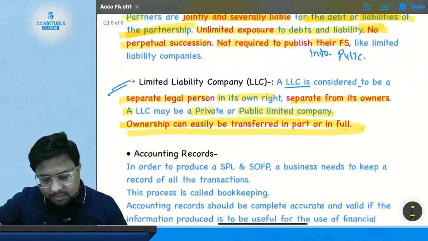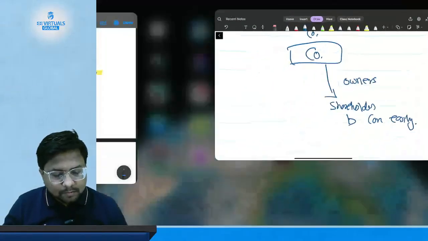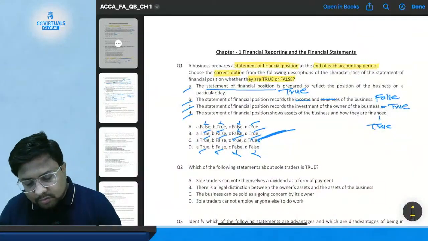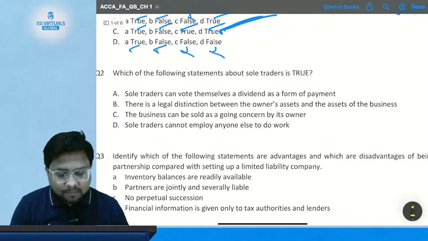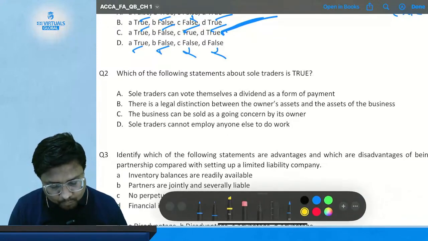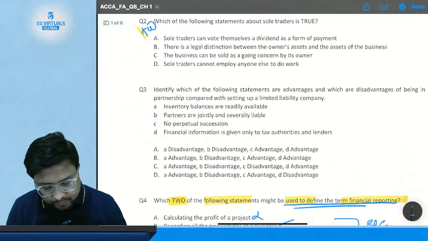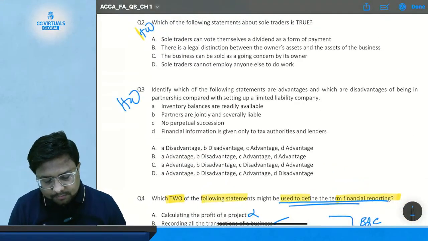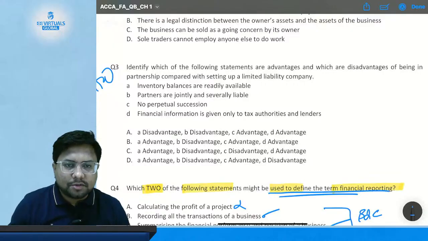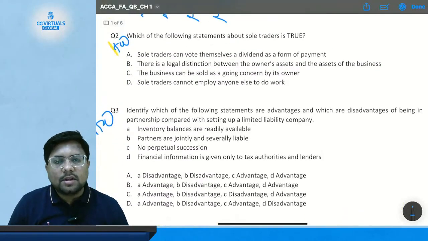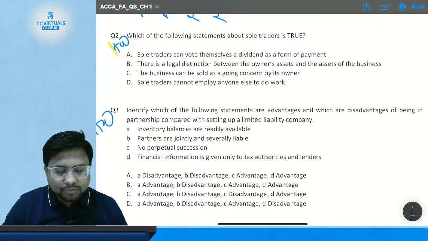Okay, so this is all for today. I am going to give you some homework so you will be able to solve. Read all the notes that I am going to give and what I have studied today, and then please solve certain questions. Question number 2 is your homework. Question number 3 is your homework. If you don't get the notes, you can just take a screenshot and give me the answer in the comment box, or you can message me on WhatsApp. My WhatsApp contact number is given in the description. You can use that also.